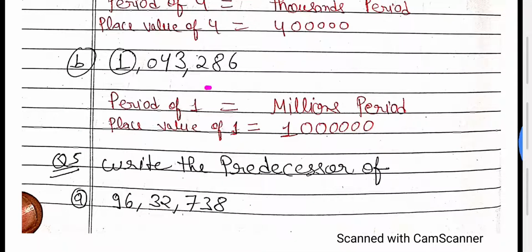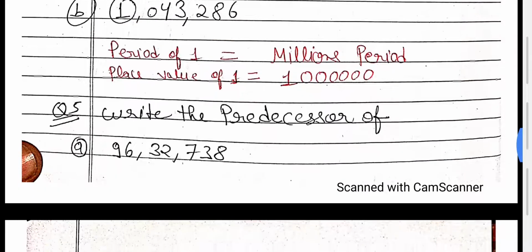And what is the period? Ones period, thousand period, million period. Million period you can write here. If you have some doubt in the period, just see the basic concept of exercise 1A and 1C. I am explaining all these concepts with a figure or with a table. The period is written there. If you have any doubt, you can follow that, or you can watch the video again.